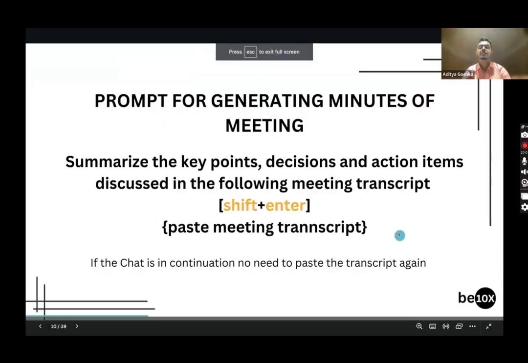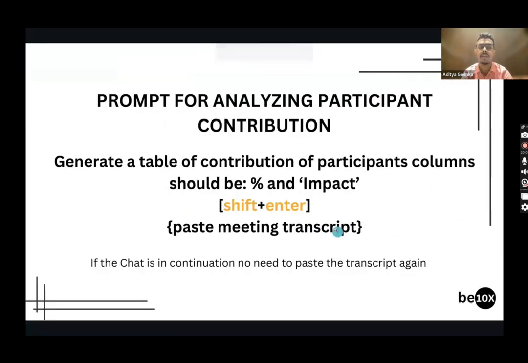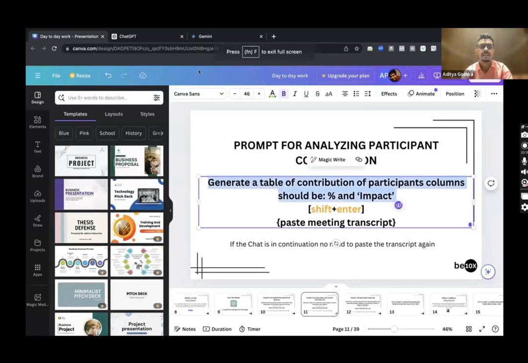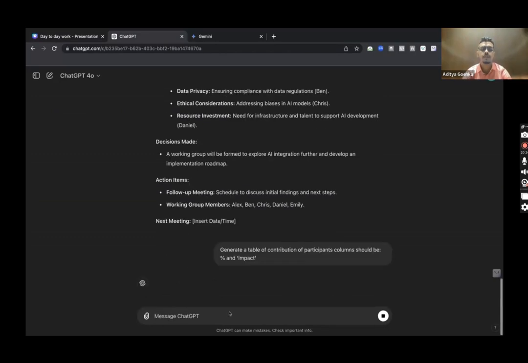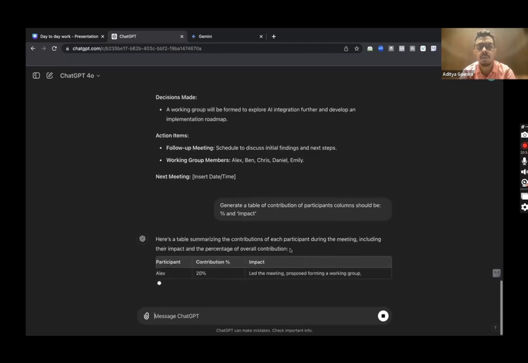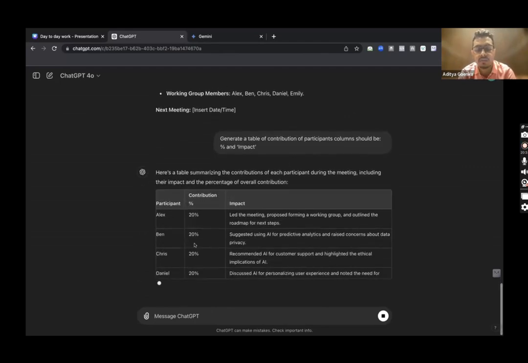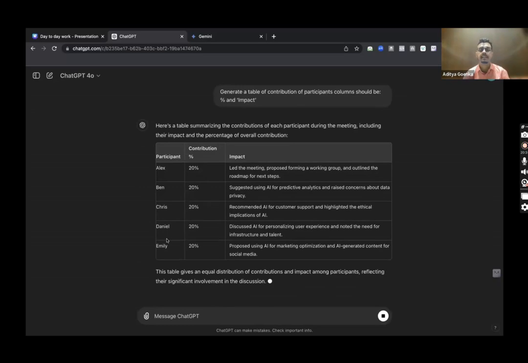Okay, so that was the first thing, how to generate minutes of the meeting, or you can analyze participant contribution as well. Okay, so I can enter something like, let me show you. I can enter something like, generate a table of contribution of participants, columns should be percentage and impact. Okay, so let's see if we enter something like this, will we be able to get, let's say if your bosses want to see how each person is contributing in these meetings.